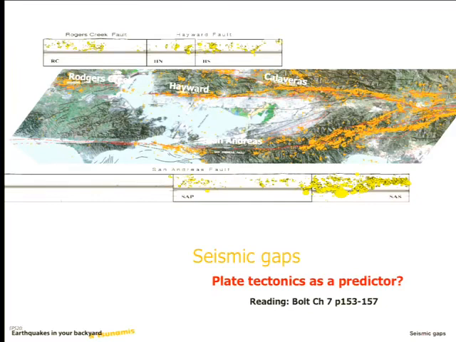Okay, so today we're going to talk about seismic gaps. And the real question I want you to have in your mind as we talk about this material is the distribution of seismicity, the distribution of earthquakes. The real question you need to be thinking about is, can we use plate tectonics to predict earthquakes?